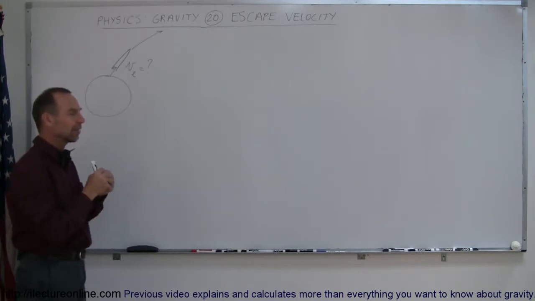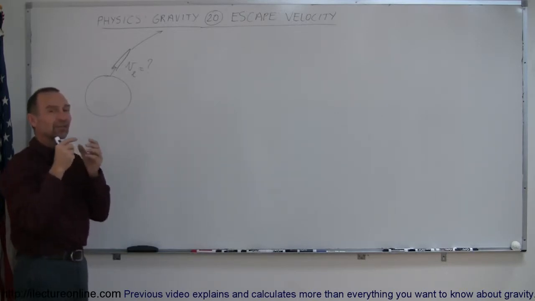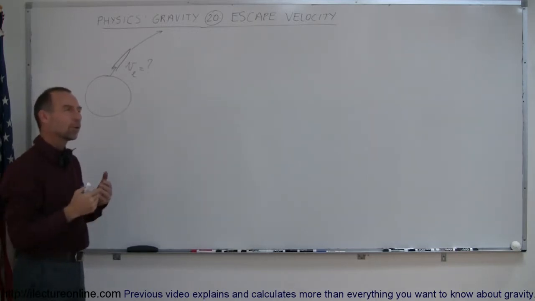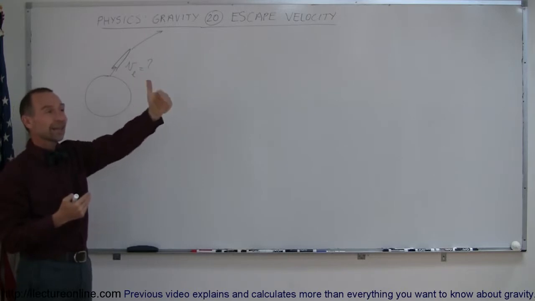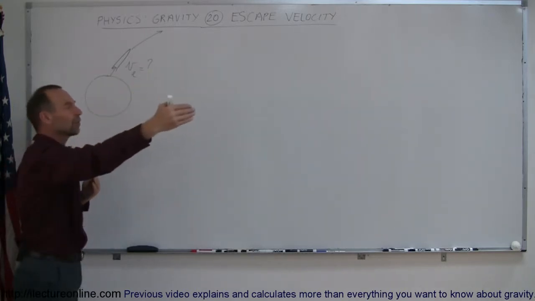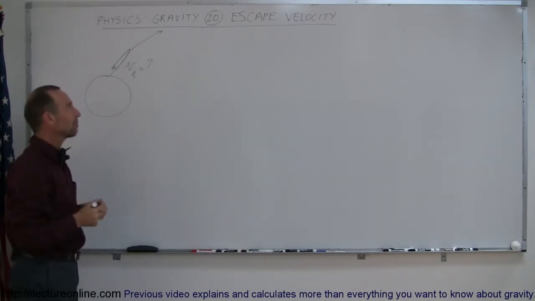So it has to have enough velocity, so even though it goes farther and farther away from the Earth and kinetic energy is being converted to potential energy, it will always have some kinetic energy left to keep going and never stop. Or in the limit, when it finally reaches an infinite distance away from the Earth, at that point it can stop. At that point it will no longer fall back to the Earth because it's so far away from the Earth that gravity will no longer pull it back. So how do we find that escape velocity?